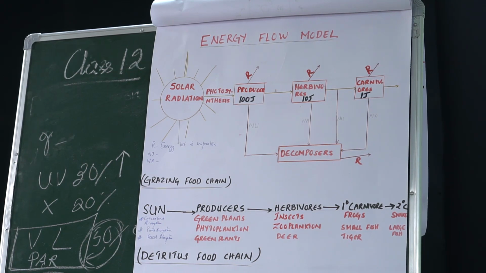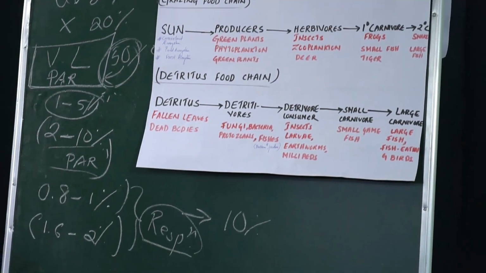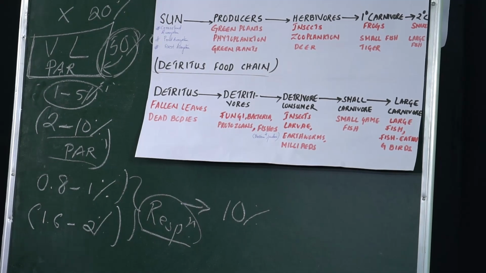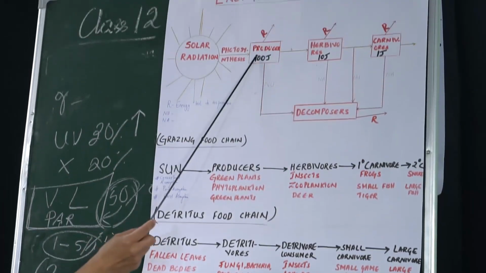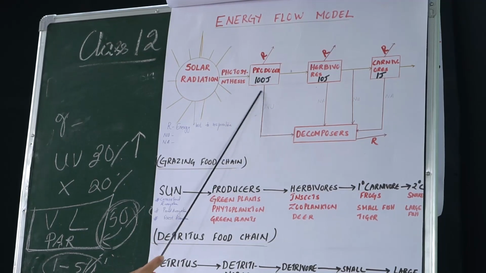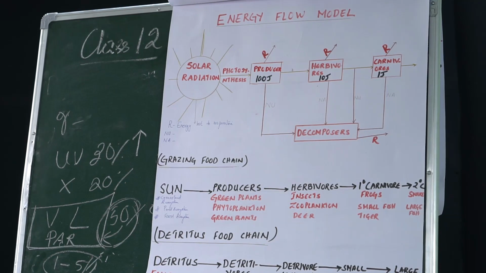The flow of energy means the movement, conversion, or transfer of energy from one trophic level to another. But the interesting part is that, as we have discussed, only around 10% of this is available to the next trophic level. Suppose that in the first step of photosynthesis the producer or green plants has manufactured energy of about 100 joules.